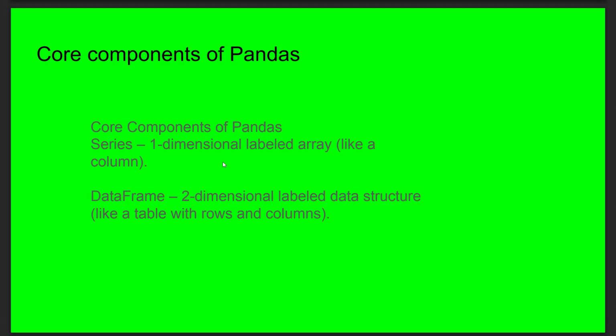We use DataFrame for a two-dimensional labeled data structure. If we want to label two-dimensional data structures, we go with DataFrame. If we want to create only a one-dimensional labeled array, we go with Series. Two-dimensional data structures are nothing but like a table with rows and columns. So a two-dimensional labeled data structure contains both rows and columns. So these are the core components that are present in pandas.